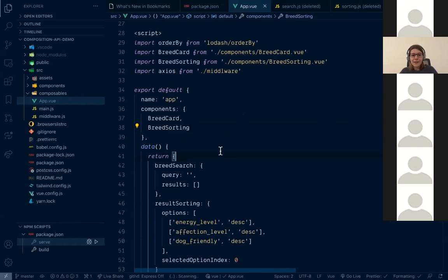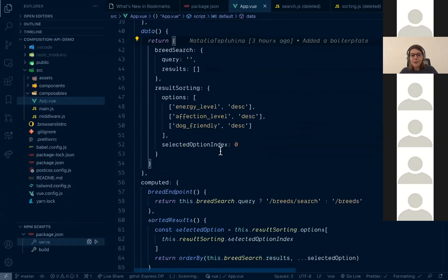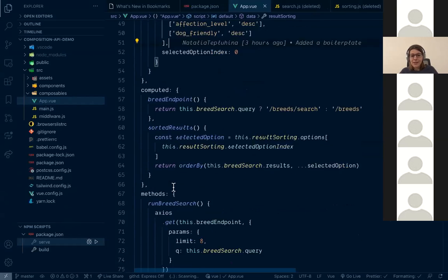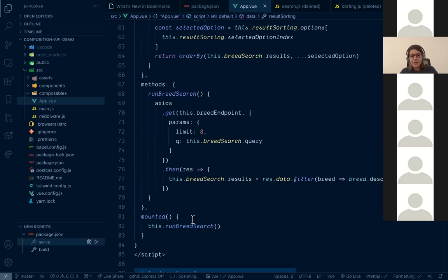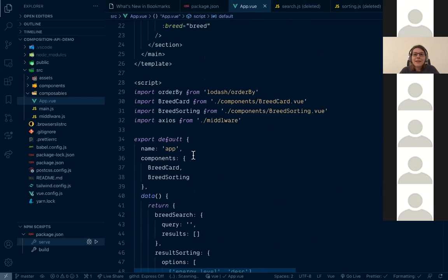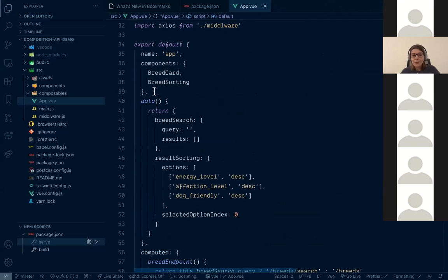So here, you can see exactly the same component I've been showing you with all the breed search logic and sorting logic and some computeds and methods with Axios call. And on mounted, I'm starting searching for the cats. Before we start abstracting anything in the outside files, let's just add some composition API to this component to see how it works, in general, with the options API, and how it feels.